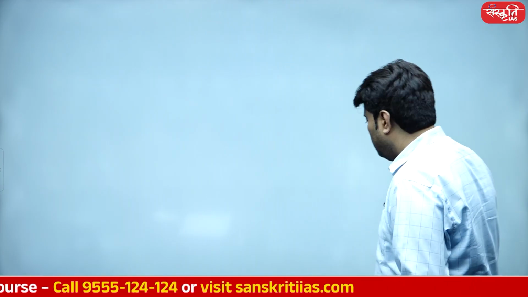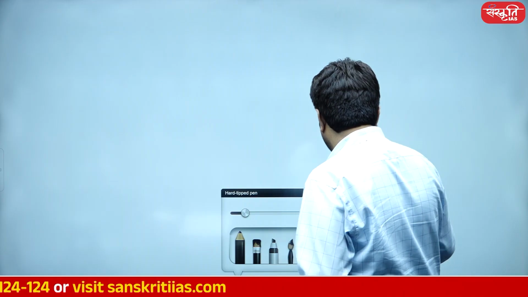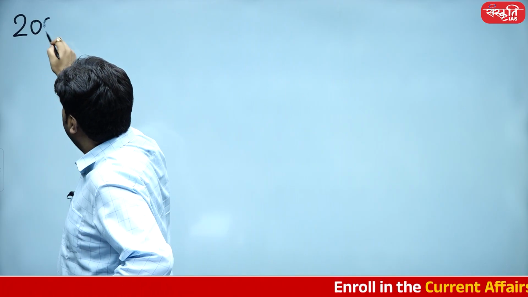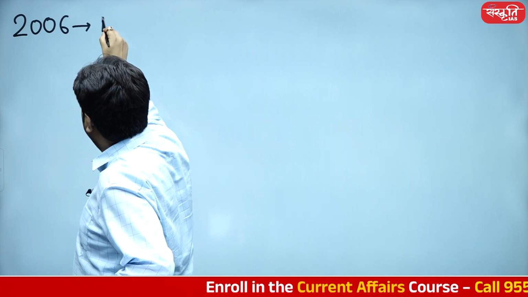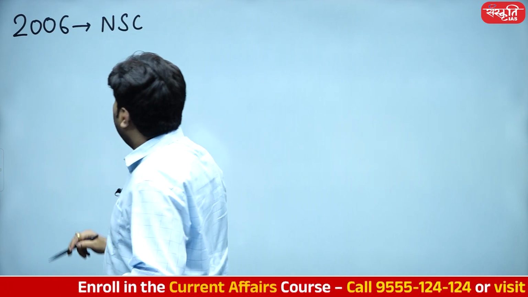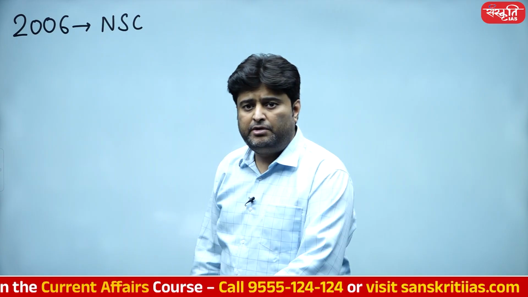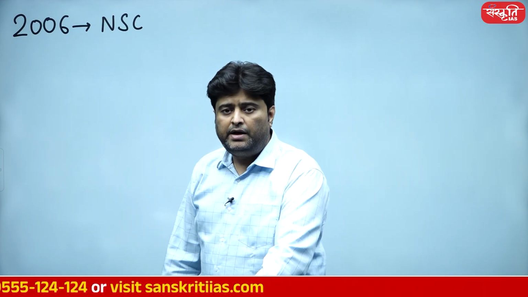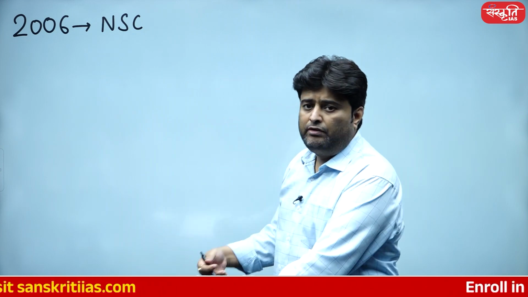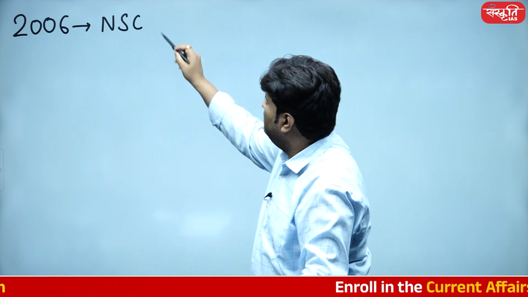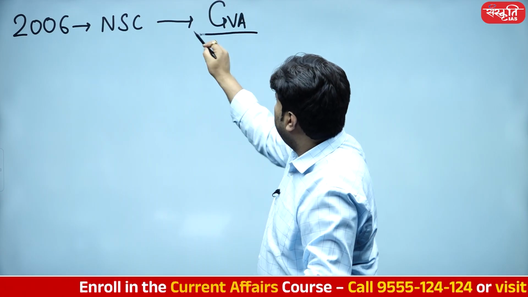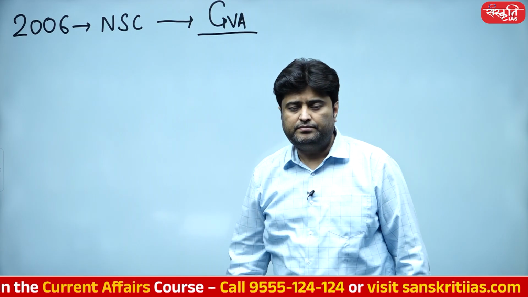So student, the whole story of India's GDP data debate started in the year 2006 itself. In the year 2006, a newly appointed National Statistical Commission, I hope you have heard about it, recommended that from now onwards, we should move towards GDP calculation with the consideration of calculation of GVA.